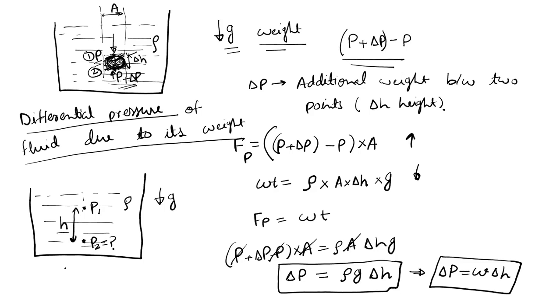This is the problem statement. You can stop the video for a moment and try to solve it by yourself. Now let us try to solve this question: what is the pressure at this point, that is P2?